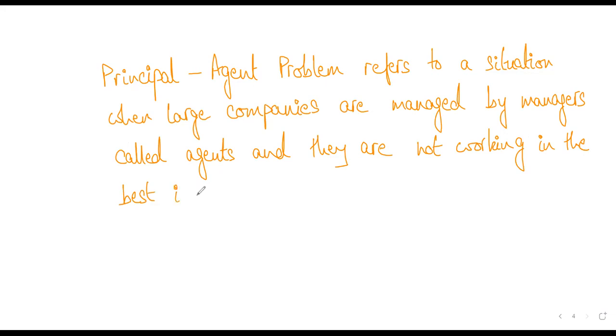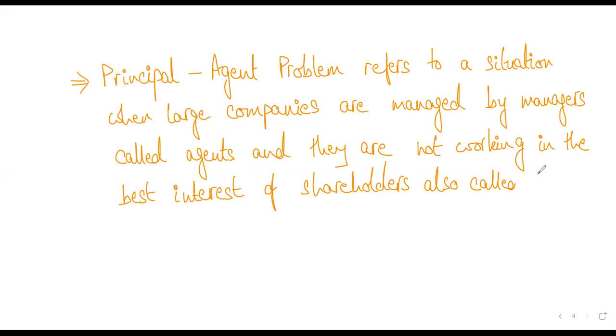Right? So what is the interest of shareholders? Obviously, being the owner of the company, they want higher returns. They want more dividends, they want more capital gains, right? But managers are interested in something else. Managers are interested in their salaries, their vacations, their own perks, fringe benefits, as we say, right? Shareholders are also called principals, right? Okay, is everyone clear on this?